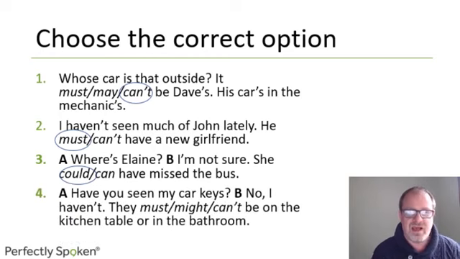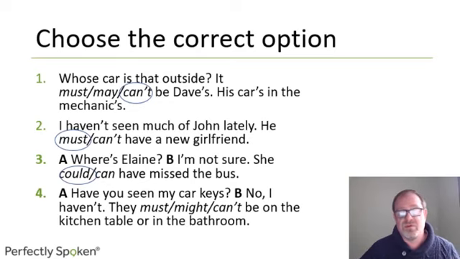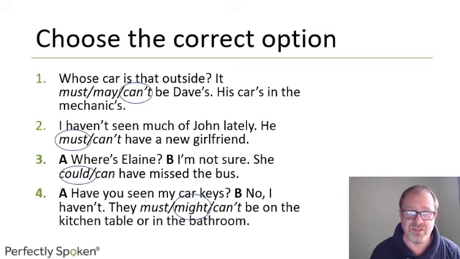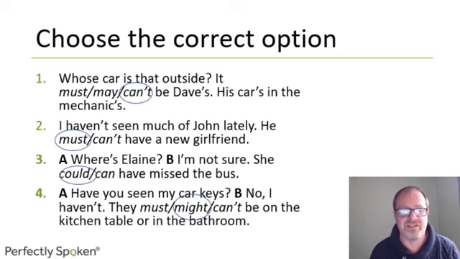Okay, next one. Have you seen my car keys? Where are they? And the other person says, no, I haven't. Well, they're either on the kitchen table or in the bathroom. The most likely one here is might. They might be on the kitchen table or in the bathroom. It is possible to say must here if you're very sure it's one or the other. Can't is not logically correct here. They can't be on the kitchen table or the bathroom. Doesn't kind of follow from what you're saying, okay?